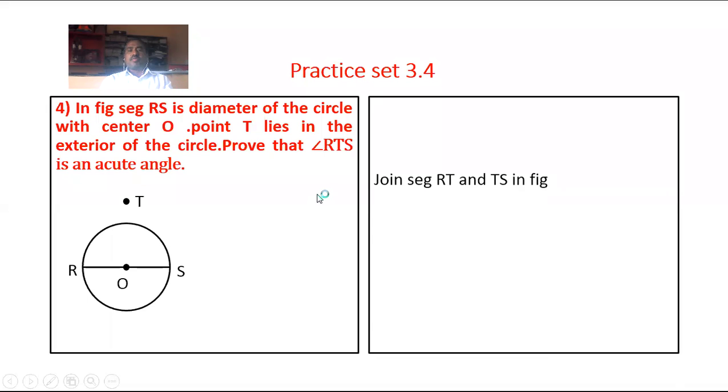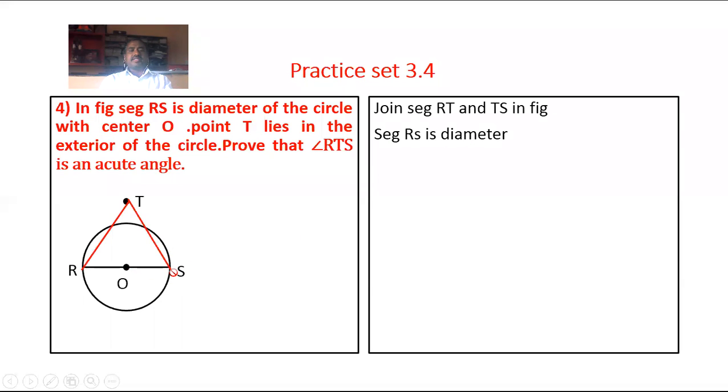Solution of this problem. Join segment RT and segment TS in this figure. Then segment RS is a diameter. Due to the diameter, the circle is divided into two parts. Every part is said to be a semicircular arc. Therefore, arc RS is a semicircular arc. Hence, measure of arc RS is equal to 180 degrees.